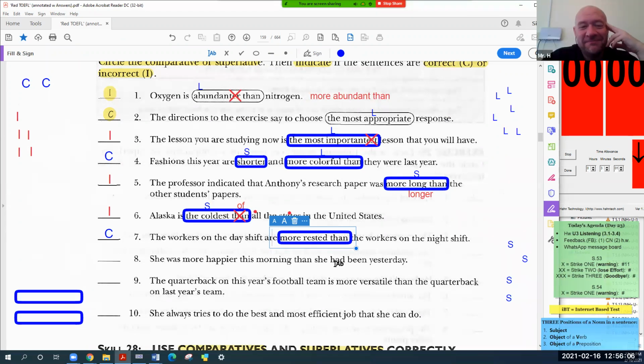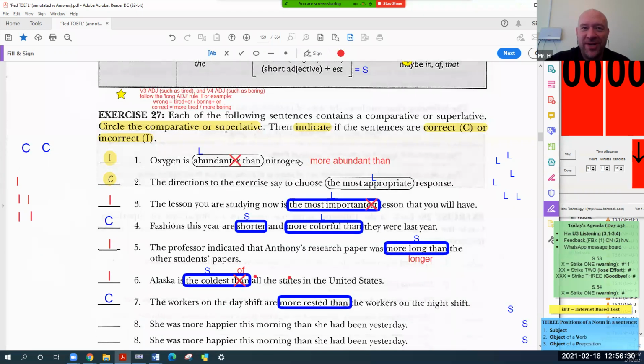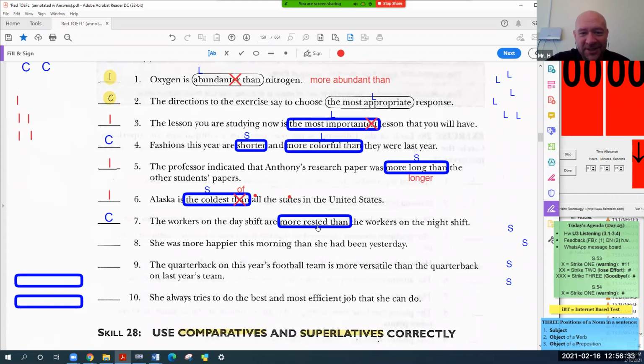So is this formula correct? I think it's correct. Why? Because you can't add er to rested. This is a verb 3 adjective, a special case. So yes, it is correct, but the reason is it's a verb 3 adjective, right? Good.